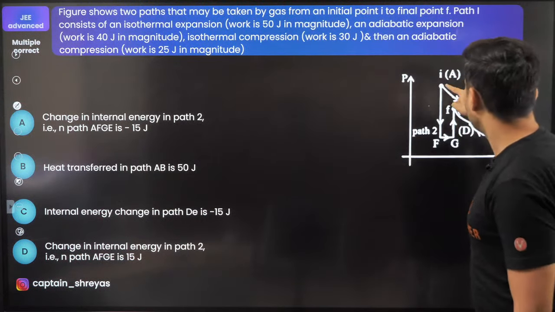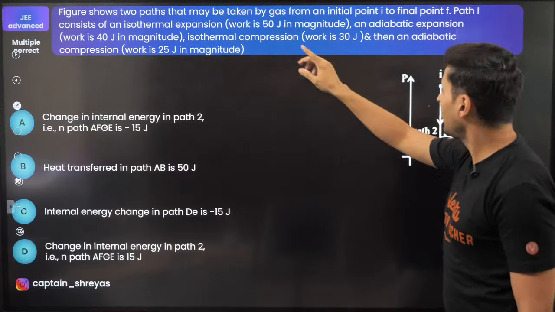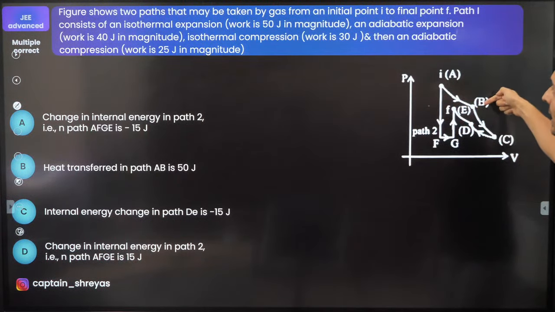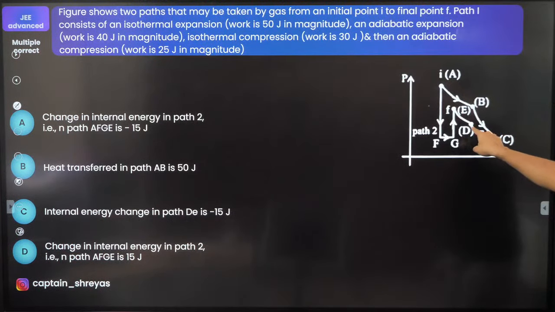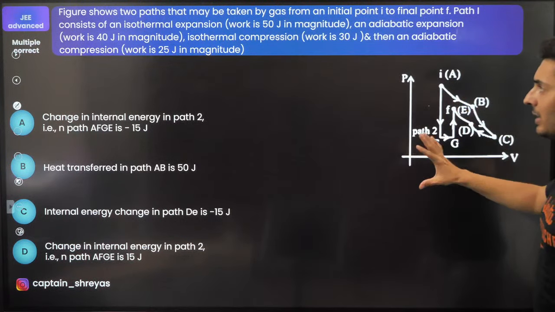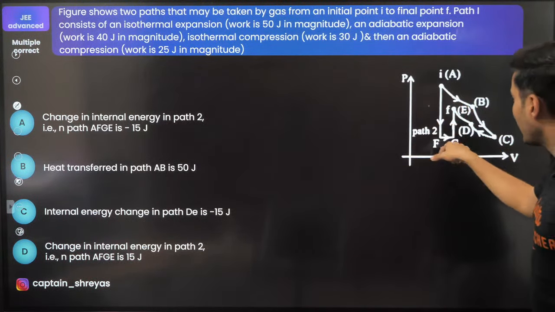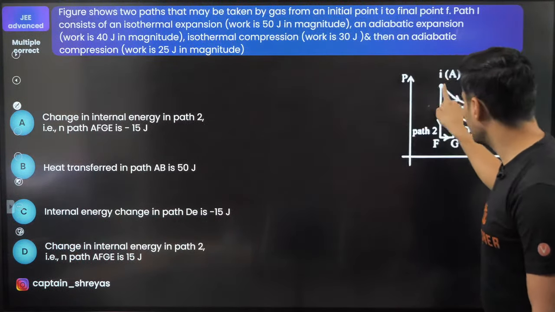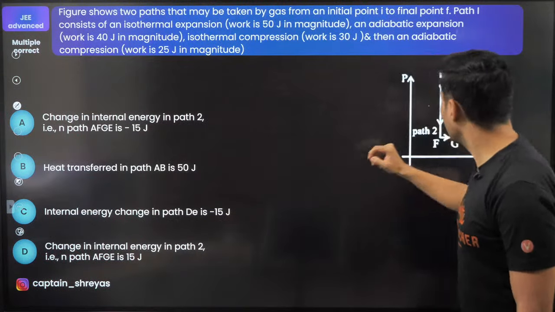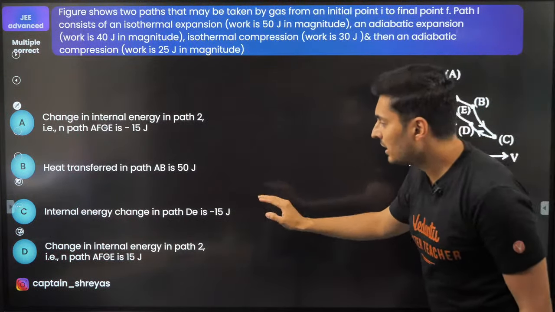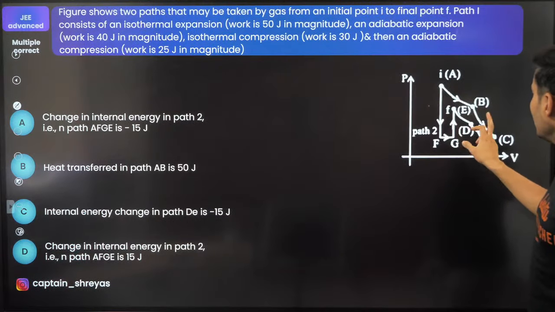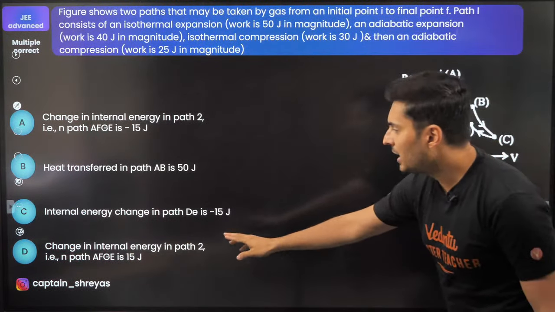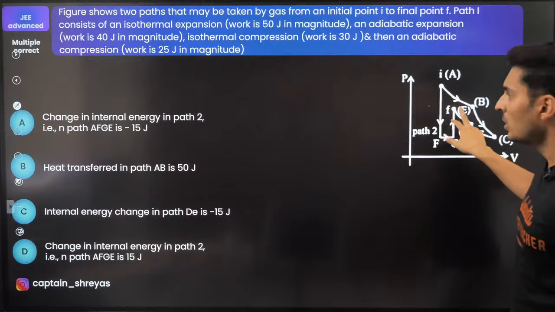Now in path 1, there is an isothermal expansion, then there is adiabatic expansion, then there is isothermal compression, and then there is adiabatic compression. Work done is all given in magnitude. In the second path, nothing else is given, but the options say find the internal energy in path 2, heat transferred from A to B, internal energy change in the path D to E, and change in internal energy in path 2 is this much.